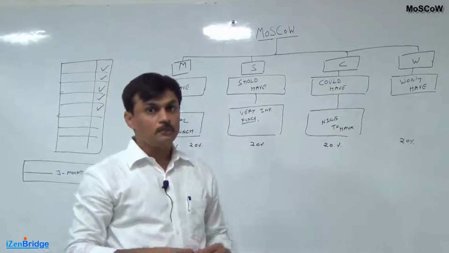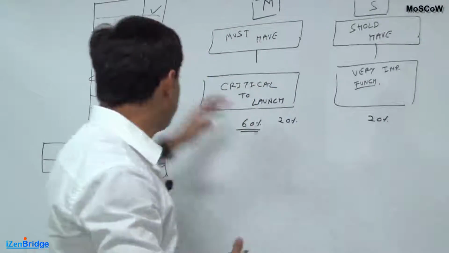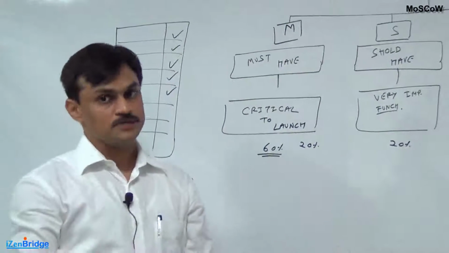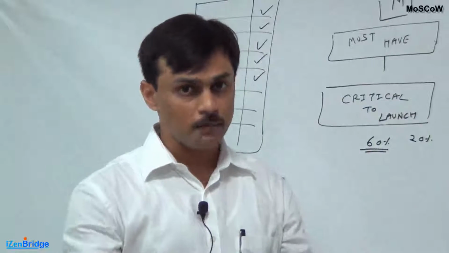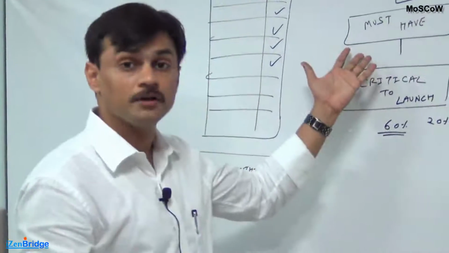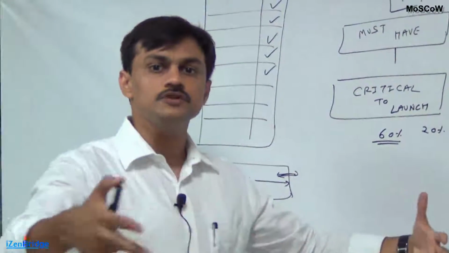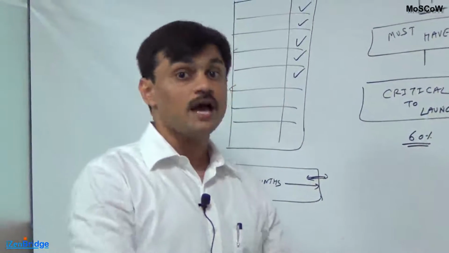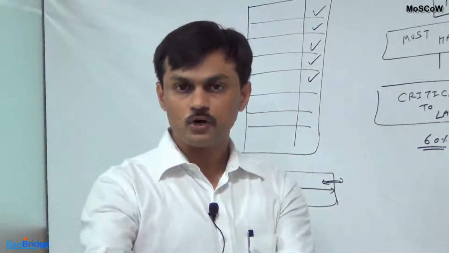A lot of times, because of a lesser amount of decomposition of the features, many features end up under the must have category. For example, you are developing a job site and you have a feature called: as a job seeker I should be able to search a job. Now searching a job is a critical feature. It has to fall under the must have category. But when you decompose it into multiple small features like: as a job seeker I should be able to search a job using keywords; as a job seeker I should be able to search a job using geographical location.